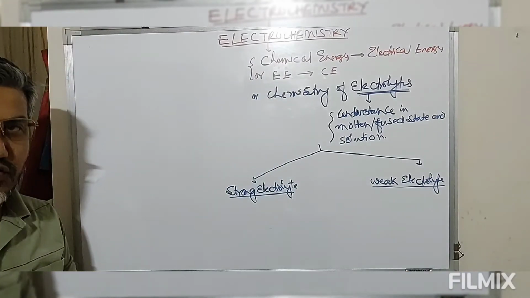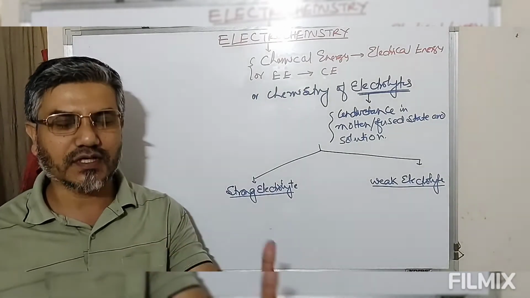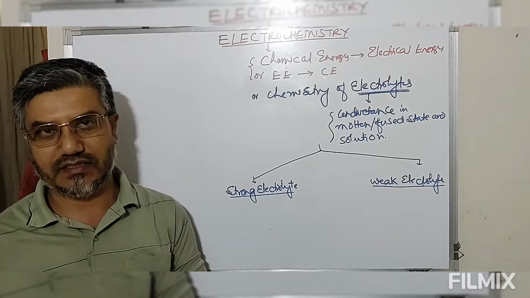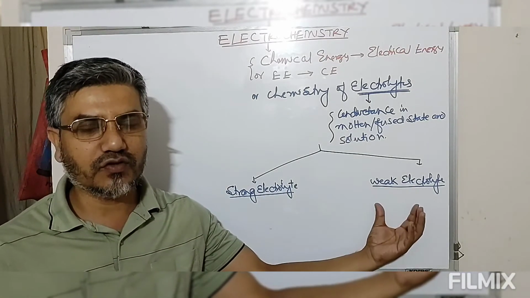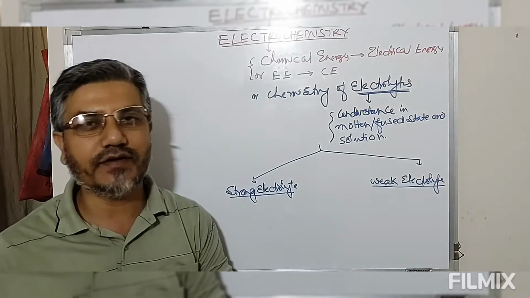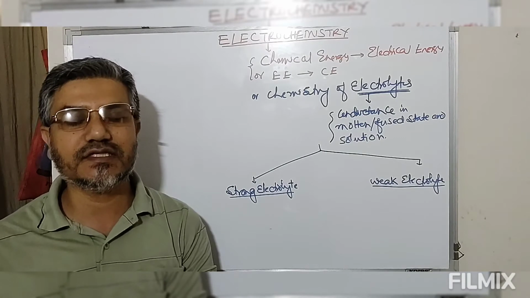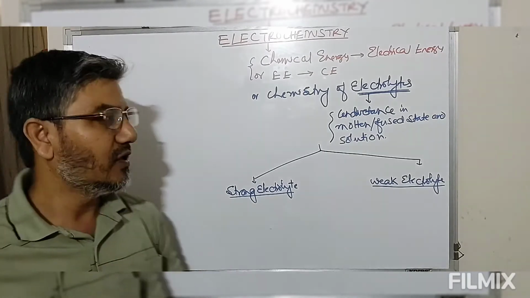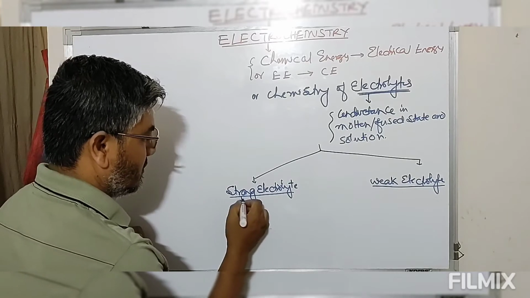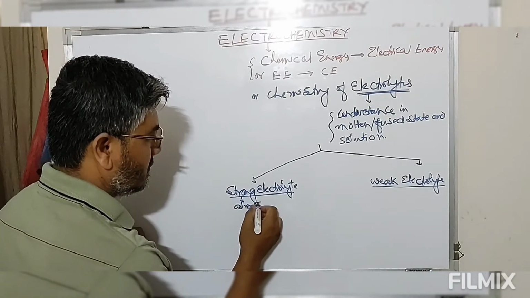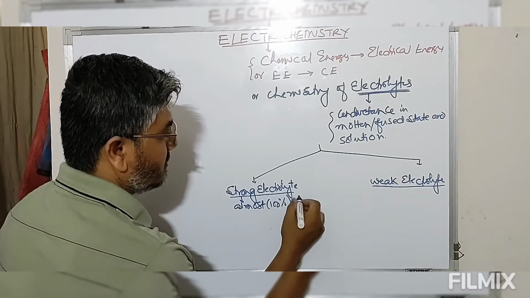Strong electrolytes are those electrolytes which are almost completely ionized, whereas weak electrolytes are those which are not completely ionized, or whose extent of ionization or degree of dissociation is small. So those are known as weak electrolytes. Almost means almost 100% dissociated.